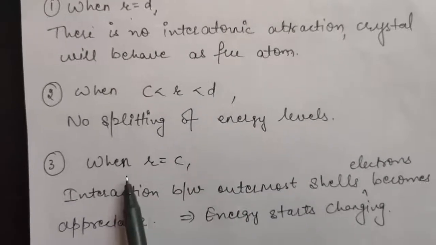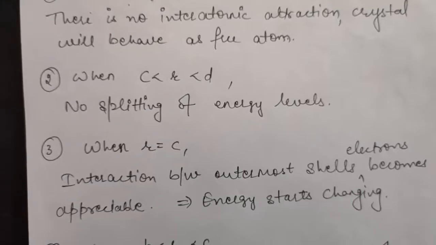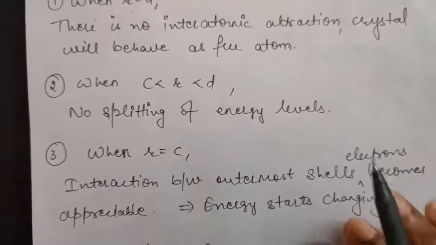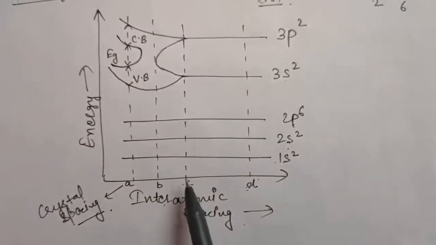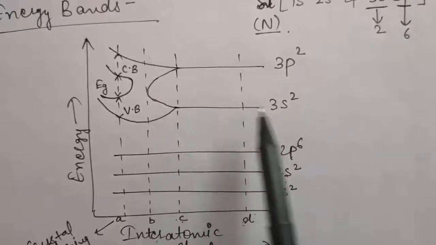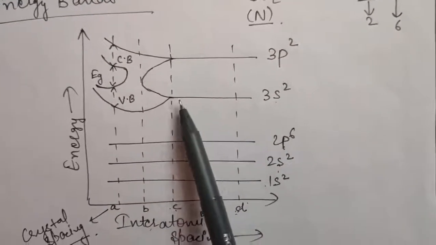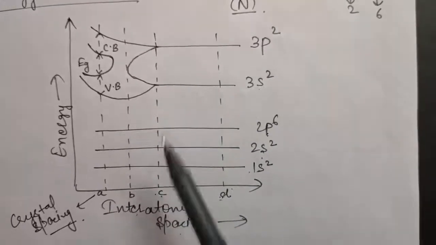Now if we further decrease the interatomic spacing, let us talk about the point when R becomes equal to C. If you see it in the graph, at this point, for outermost orbits, what is happening? The energy is starting to change, or you can say the change in energy is becoming appreciable at this point.